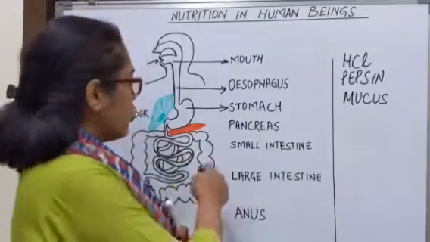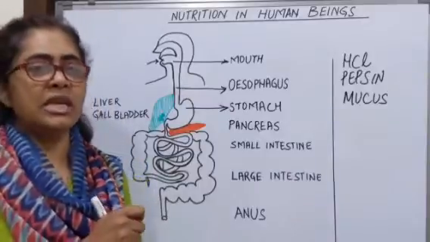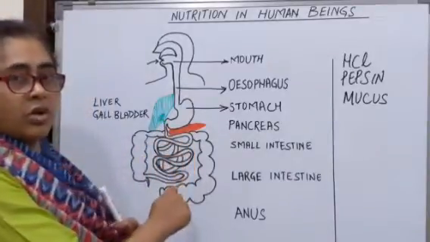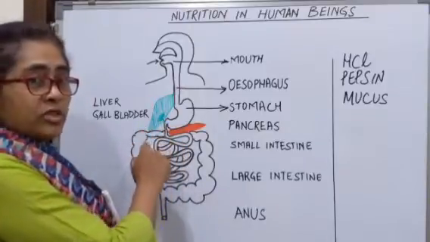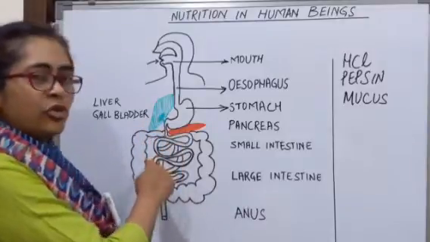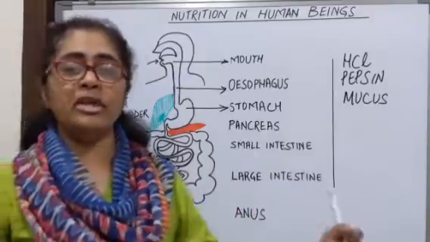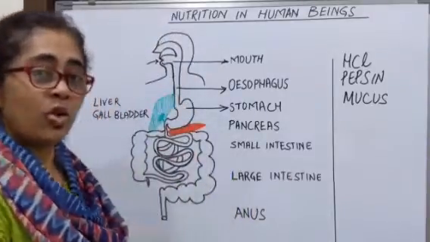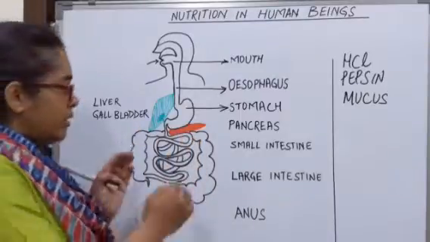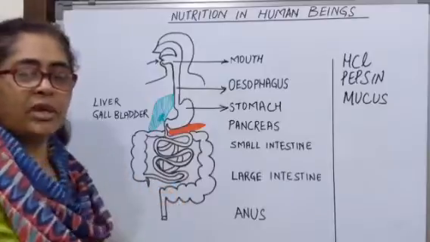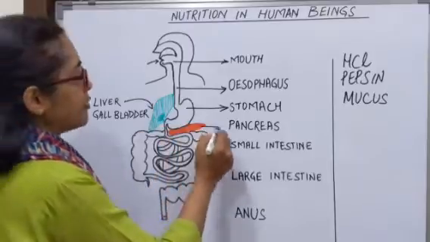Now, the muscular walls of the stomach churn the food, mix it up thoroughly with the gastric juices and push the food into the small intestine. Now, there is the sphincter muscle present at the end of the stomach which allows the passage of the food into the small intestine. Now the small intestine is actually a very long structure. So it gets coiled up into this compact space as you can see on the screen. This small intestine receives secretions from the liver and the pancreas.